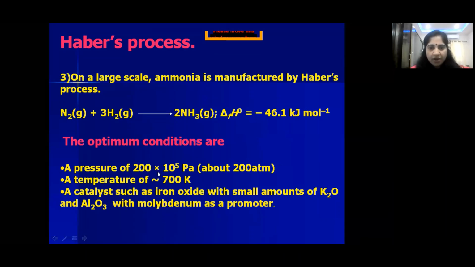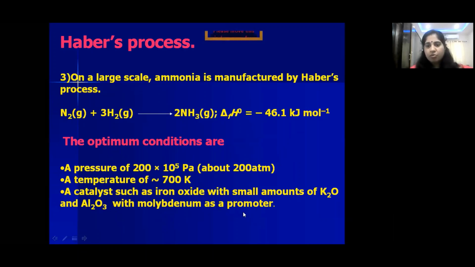Pressure is 200 times 10 to the power of 5 Pascal, or 200 atmospheric pressure, and temperature is nearly 700 Kelvin. The catalyst is iron oxide along with small quantities of potassium oxide and aluminium oxide. Molybdenum acts as a promoter.